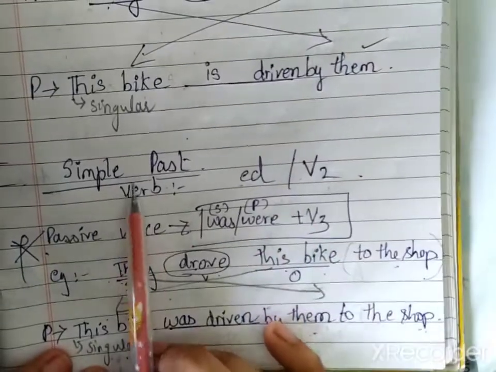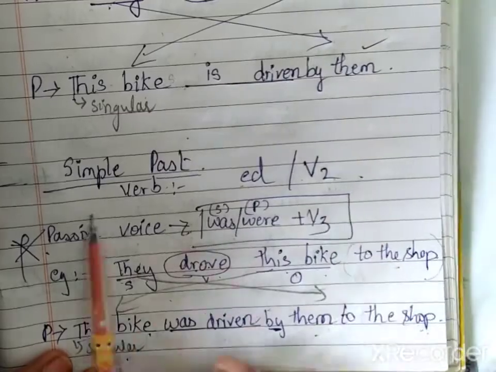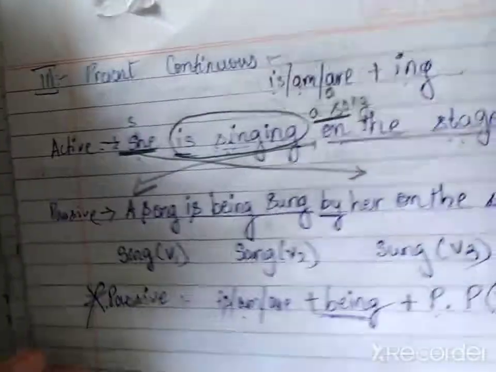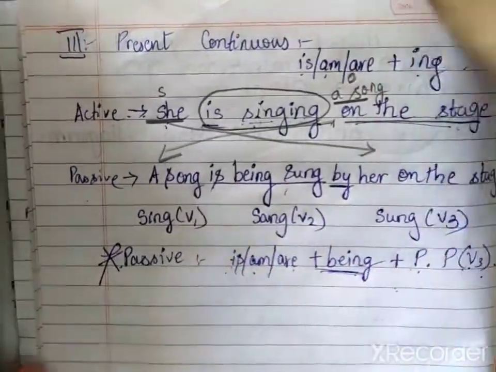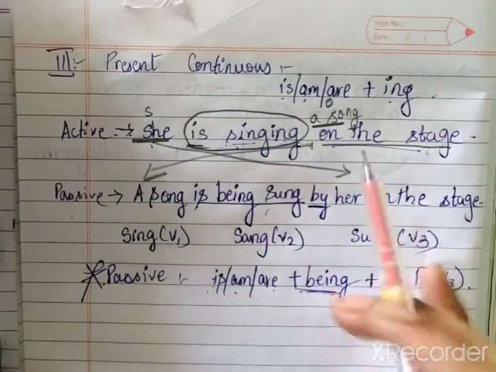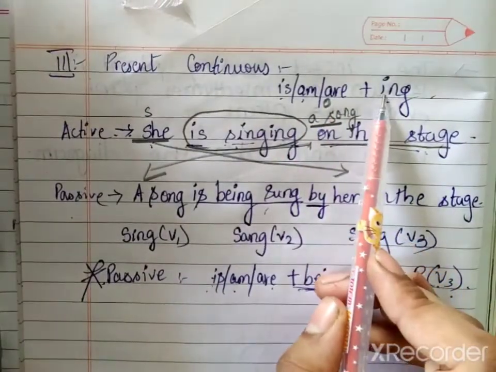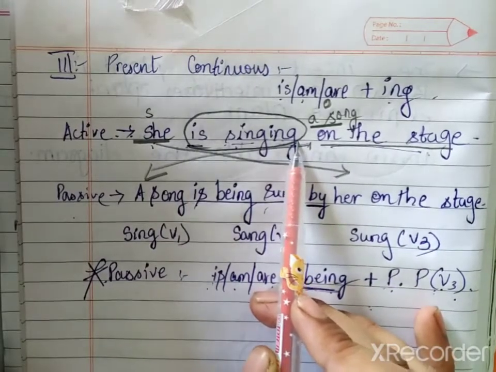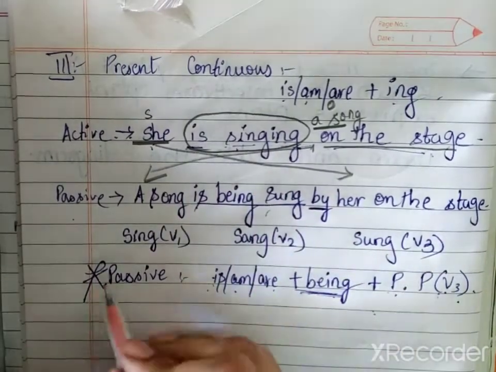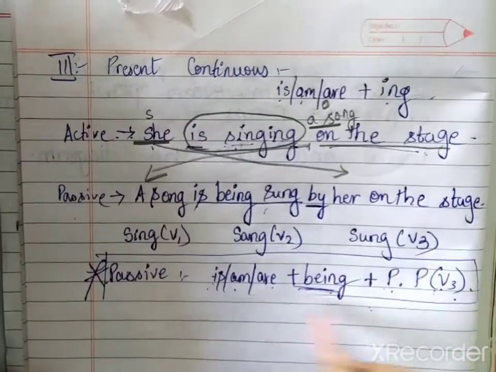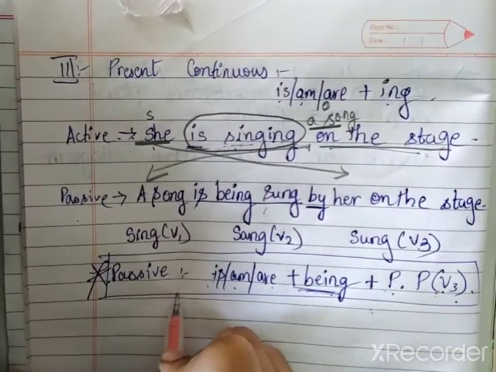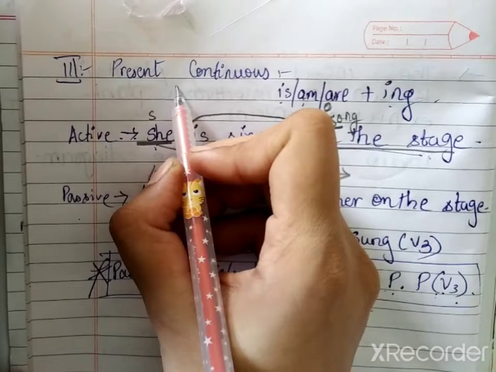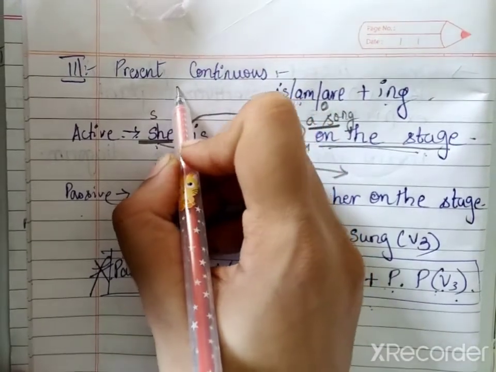Same in the simple past. They had ED or V2. Nothing was rearranged. Now came present continuous. What is there in present continuous? Is, am, are plus ing. Right? See? Is, ing. Okay. So that is why this is the formula for passive voice when it is which tense? It is a present continuous tense.